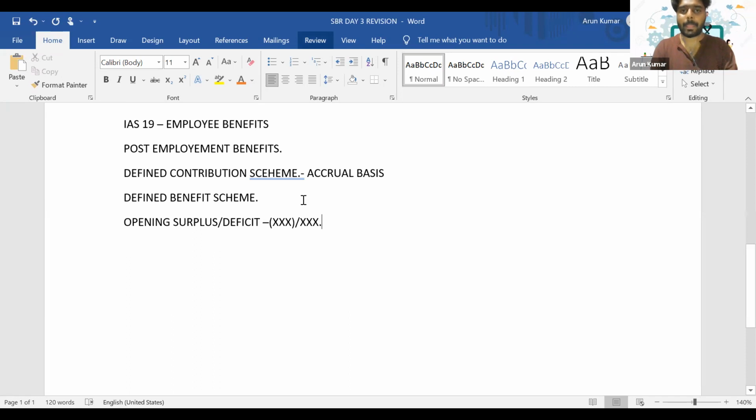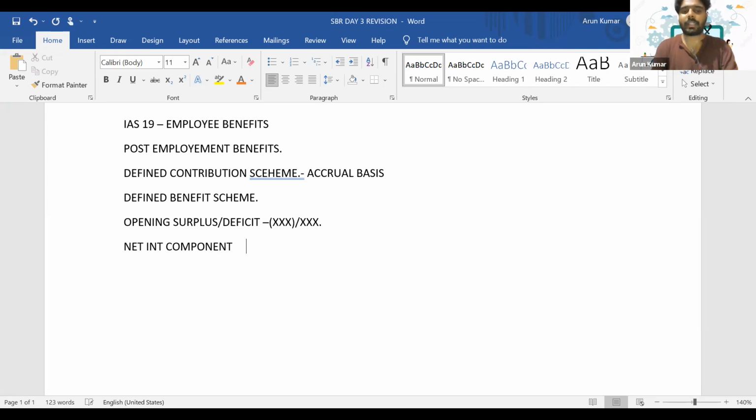Then we know that the pension asset which you have created would have been invested in market-related securities, so we can get returns from it at the market rate of interest. So we'll get interest from the pension asset, as well as interest on the liability. There will be interest on the present value of the liability due to the unwinding factor. So we have to incur interest expense on the pension liability. We'll net it off and we'll get the net interest component. So that is known as the net interest component.